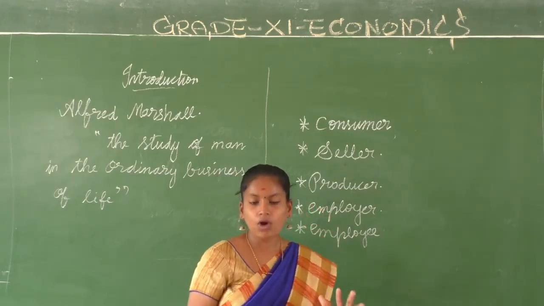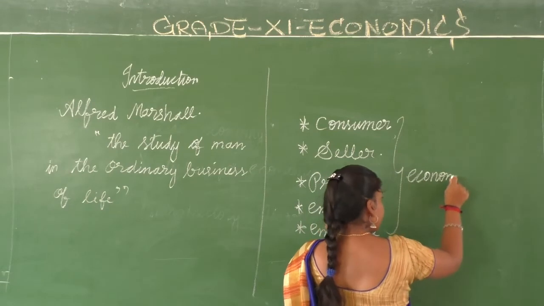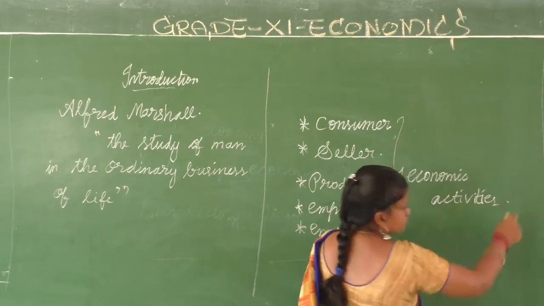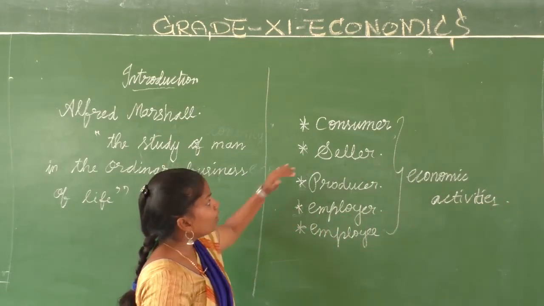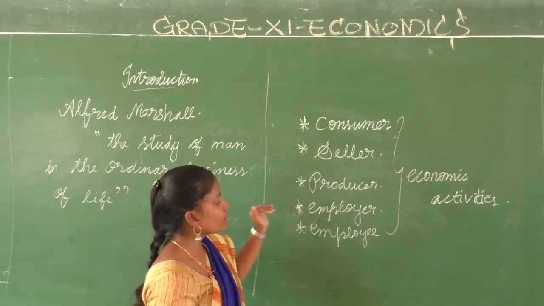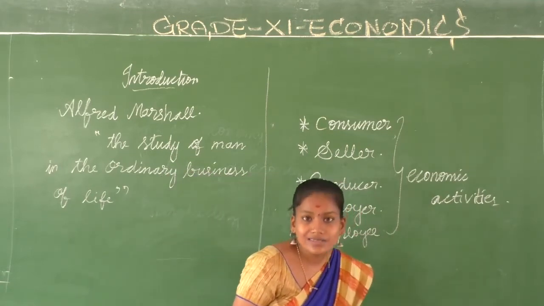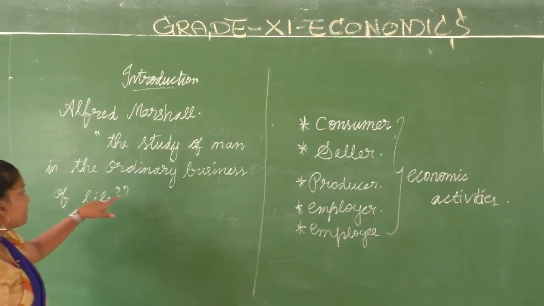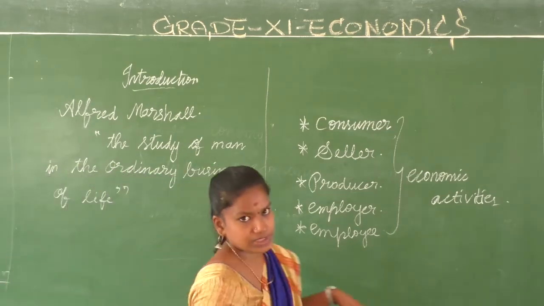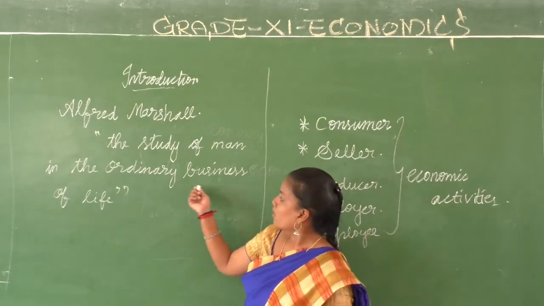Now all these are called economic activities. All the things that are done by these people are called economic activities. Whatever a consumer does, whatever a seller does, whatever a producer does, whatever an employer and employee do, they are all called economic activities. And what is it termed as? It is termed as the ordinary business of life. All the economic activities done by the various people of the society are called the ordinary business of life.